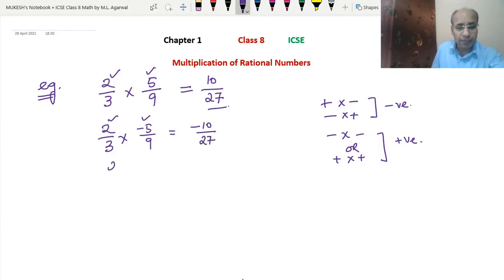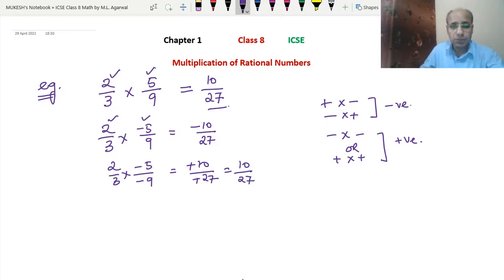Or we can have it like this, 2 upon 3 into minus 5 upon minus 9. Now see, these both numbers are negative, so this means minus 10 upon minus 27. Now both are negative, so this final answer will become 10 upon 27. So this is how we multiply the different rational numbers.